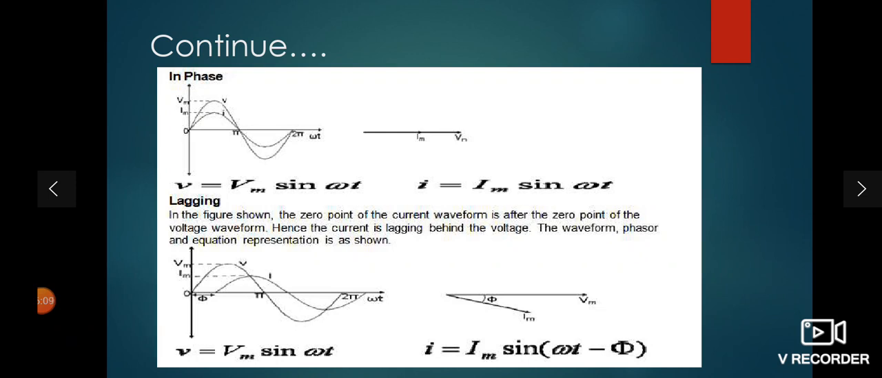So see, the voltage equation remains the same, that is V is equal to Vm sin omega t, whereas I is equal to Im sin omega t minus phi. Minus indicates the lagging, and phi indicates the phase difference between the voltage vector and the current vector.